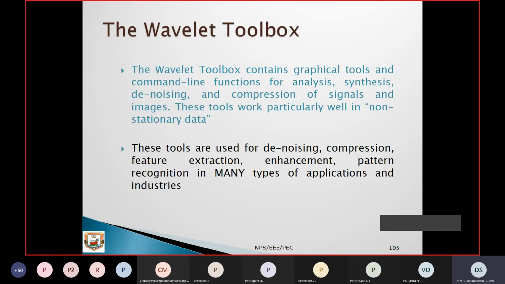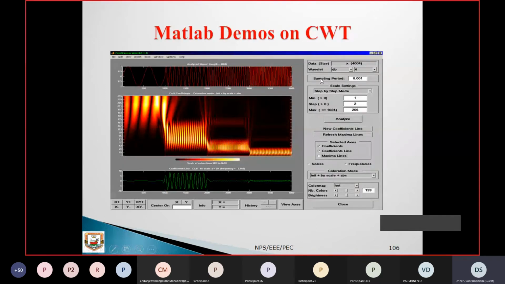Okay. Now the wavelet toolbox is also available in MATLAB. The wavelet toolbox contains graphical tools and command line functions for analysis, synthesis, denoising, and compression of signals and images. These tools work particularly well on non-stationary data. So this is a ready-made tool available in MATLAB. If anybody is interested, you can start working on that. You can import the file as the input. These tools are used for denoising, compression, and feature extraction. We are using only these features for our applications, such as enhancement and pattern recognition, in many types of applications and industries.